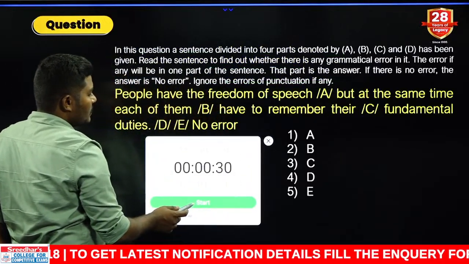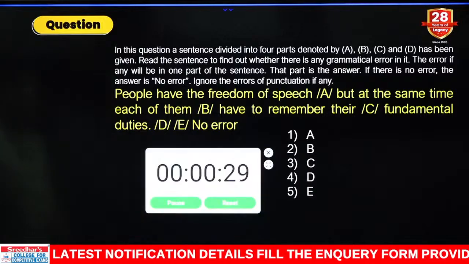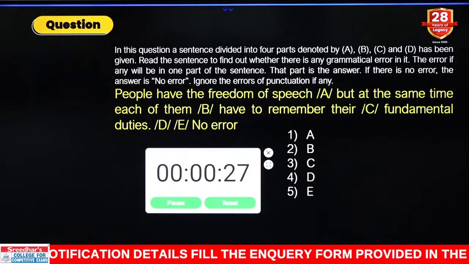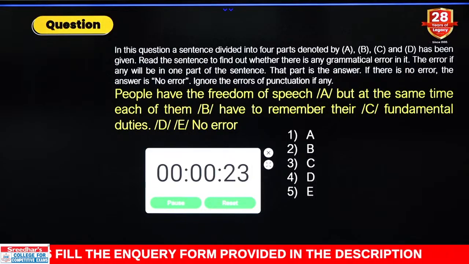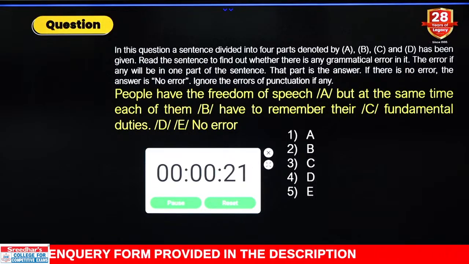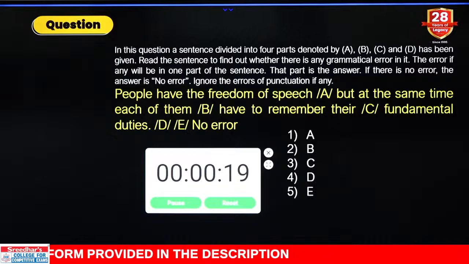Your timer starts now for the errors. Errors. Your timer has started for errors. Start. Simple rule.